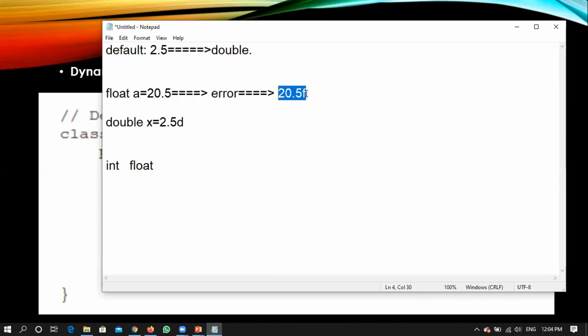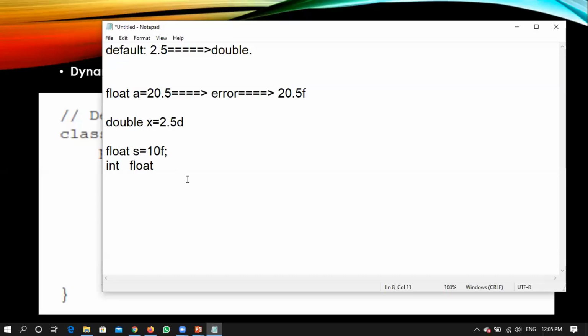Hope I made sense. For example, if you want in a reverse direction, I will write something like float s is equal to 10. I have not written it as a fraction, I just wrote it as 10, right? Here I need to specify it as a float explicitly, so I have to write f, but the number I have given is a whole number, right?